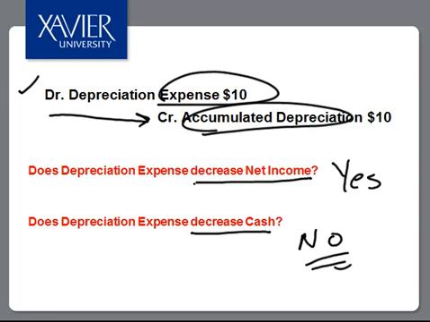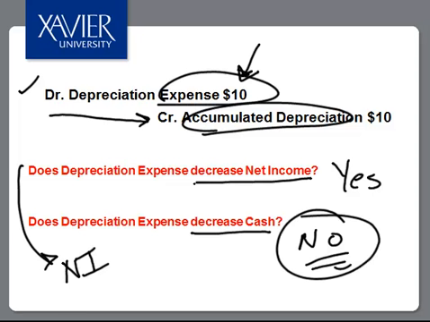No change in cash. So if we're using the indirect method, we're going to begin with net income. Our starting point includes this expense of 10. There is no change in cash. We will see that in order to reconcile, we're going to have to add back the depreciation expense in order to explain the change in cash.